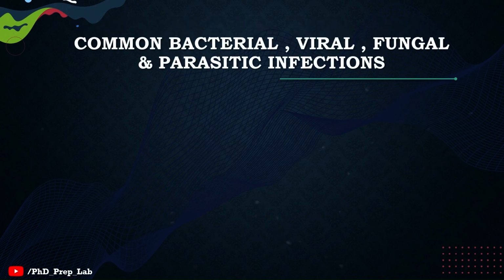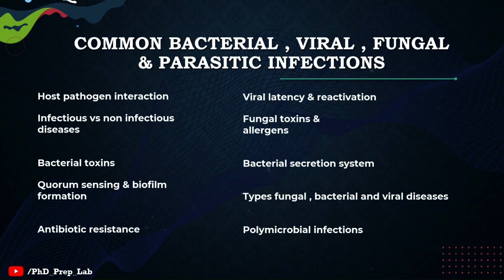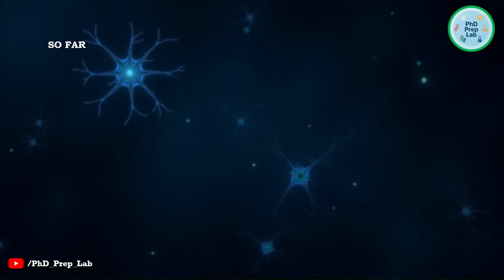Okay. So next we have common bacterial, viral, fungal and parasitic infections. This contains mostly immunology. So we have host-pathogen interaction. We have infectious versus non-infectious diseases, the names of the diseases, bacterial toxins, antibiotic resistance, polymicrobial infections, and types of fungal, bacterial and viral infections. These are very important. It may be a little tricky to remember all the bacterial and infectious names, but at least we should try to do some of them that are mostly asked in the exam.